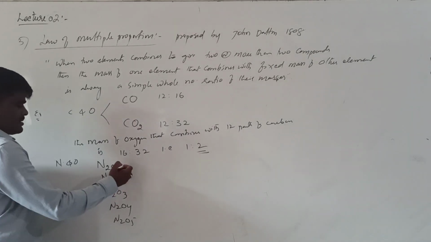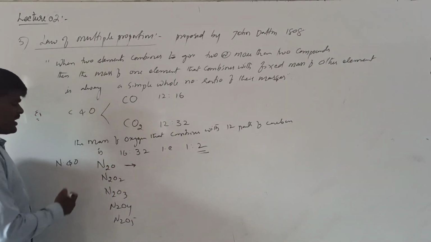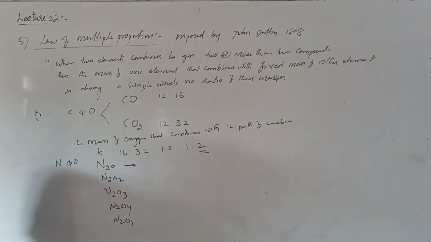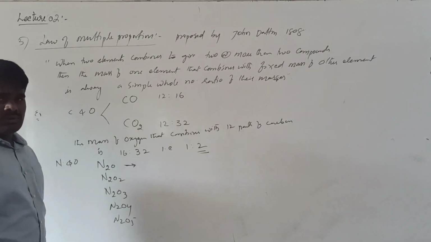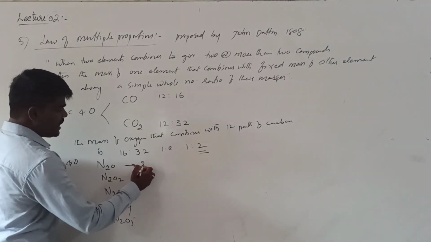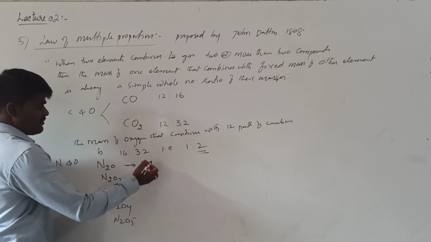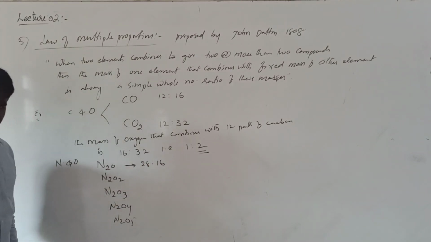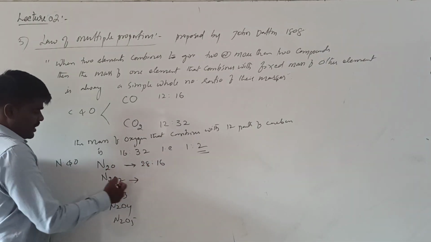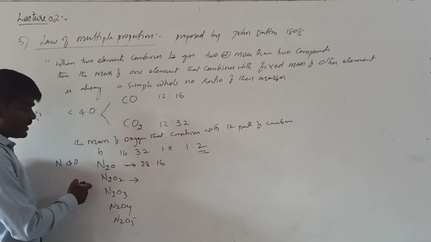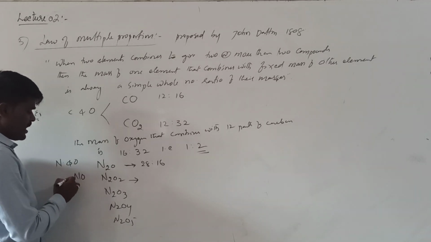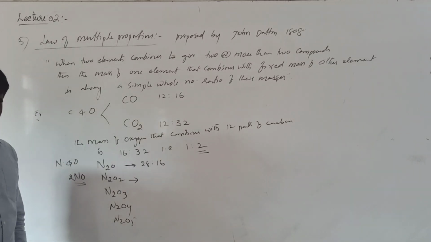If you see their mass ratio, how many atoms of nitrogen are there? 2 atoms. What is the mass of 2 nitrogen atoms? 28 parts. And what is the mass of 1 oxygen? 16 parts. Right here, if you see N2O2, this is the dimer of nitric oxide.